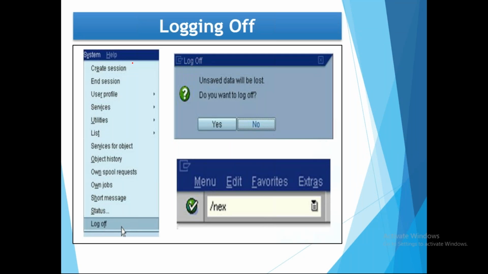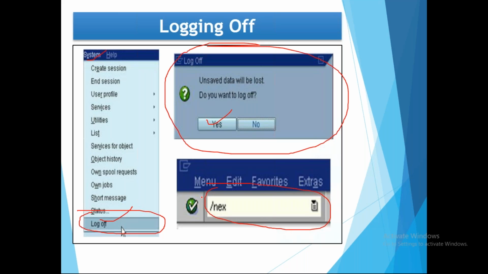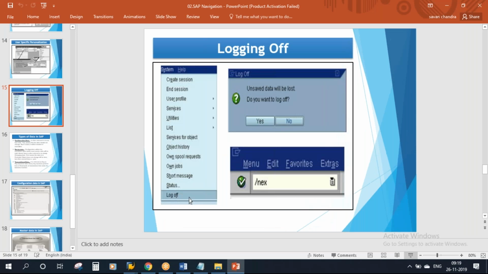One is you go to the system, you click on the option log off. The moment you click on the log off option, the system will ask you, do you want to log off? This pop-up dialog message will come, then you click on yes. Another quick way to log off is on the fast path field. You can type /nex, then it will log off. Two methods. I'll show you that.